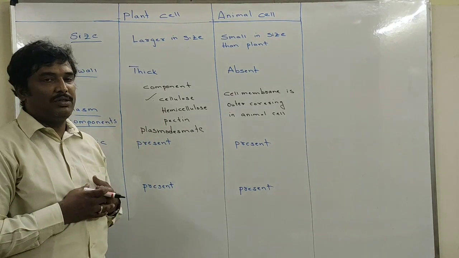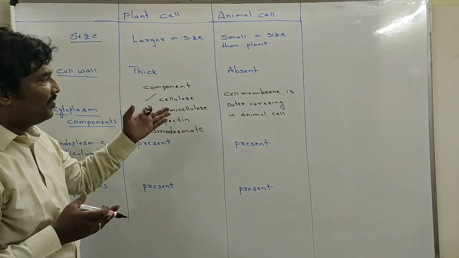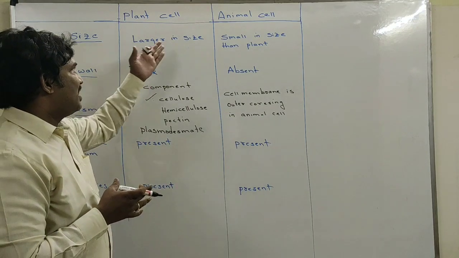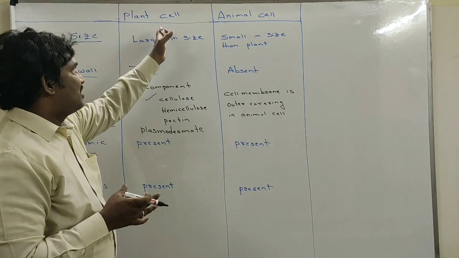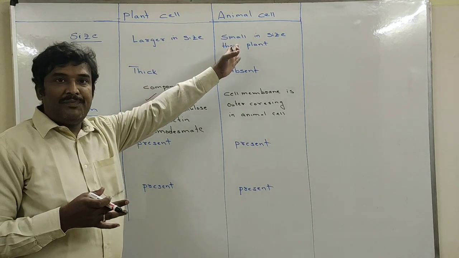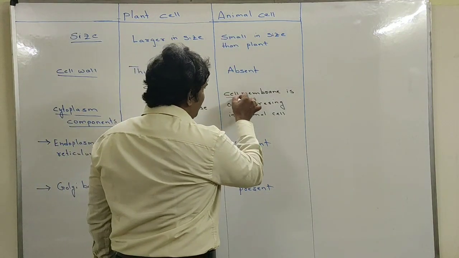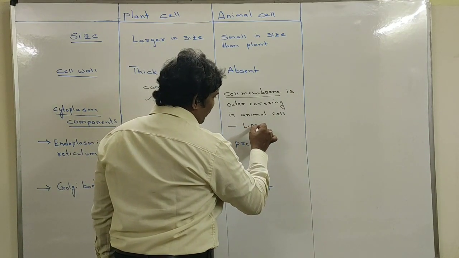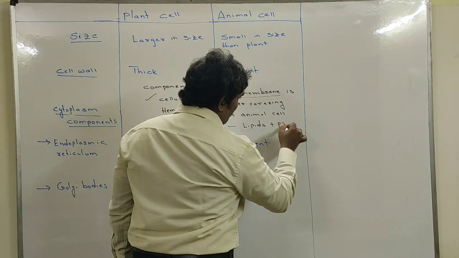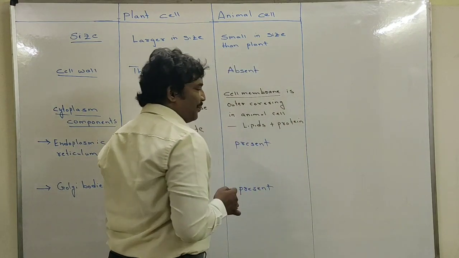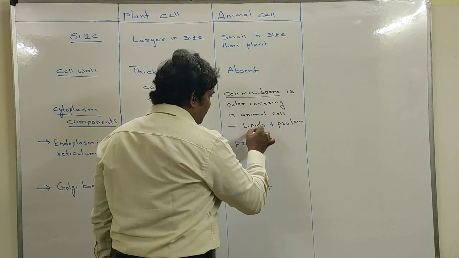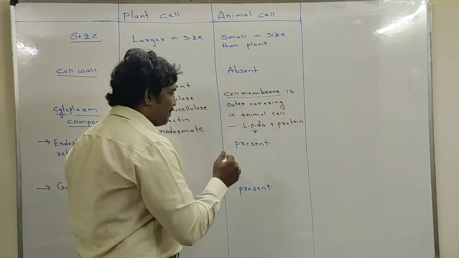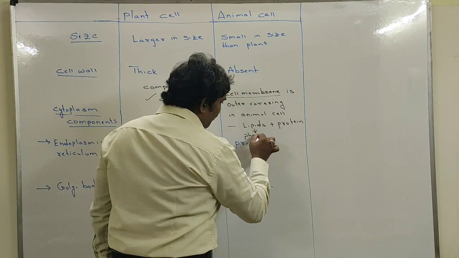If you see the composition, in the last class we discussed the composition of the cell membrane. We saw that the cell membrane is made up of lipids and proteins. Lipids and proteins are present in the cell membrane of both the plant cell and the animal cell. Specifically in the animal cell, the membrane is made up of lipids plus proteins, and there is a specific type of lipid present in higher amount, called phospholipids.